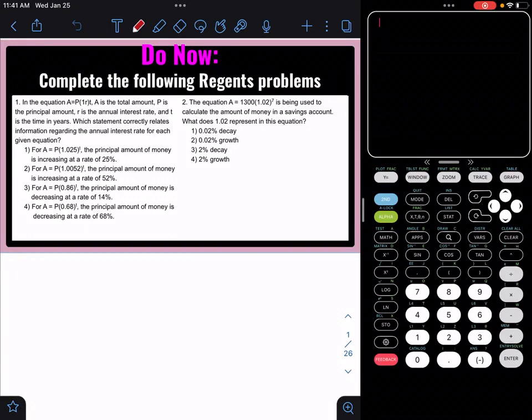Alright, we are going to start this next lesson. First, we are going to review things that we learned in the last lesson. So, let's look at the first question.